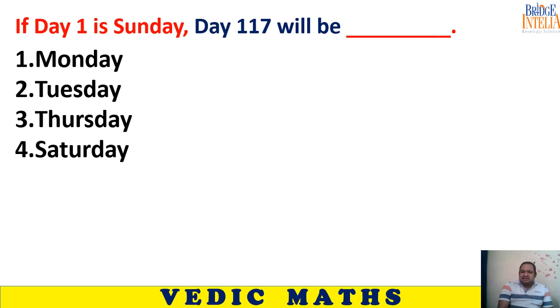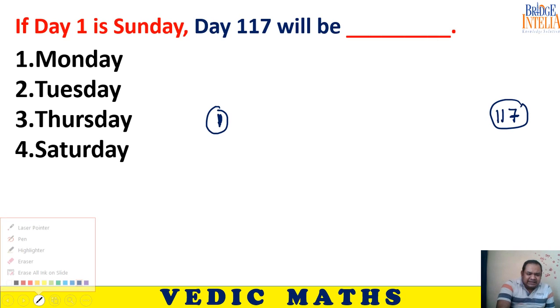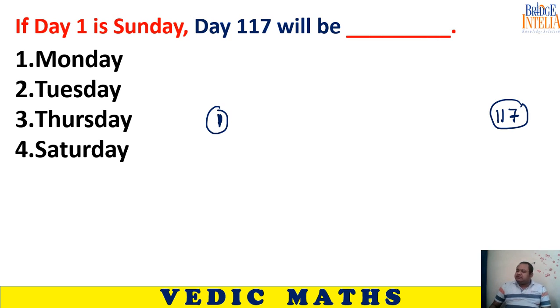If day 1 is Sunday, day number 117 will be what? So day 1 is Sunday. You have to find day number 117. Now you see, every 7 days means one complete week. So this is one complete week, and again one week will be completed.